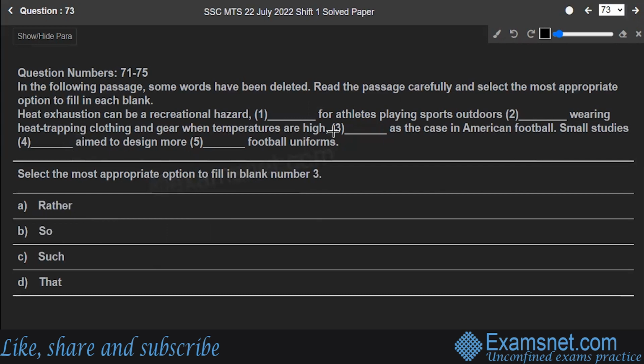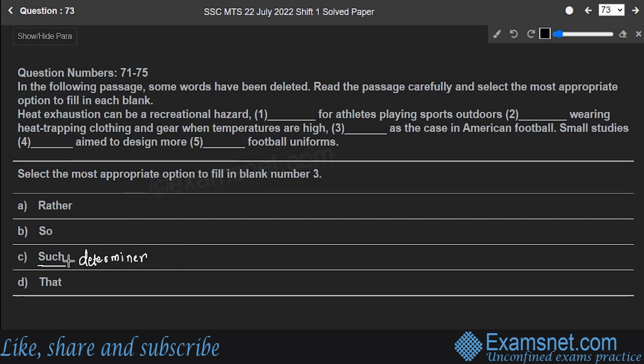Now it says dash as the case in American football. Rather as the case, so as the case, such a case, or that as a case. Such is a determiner that is used to refer to something or someone that has already been mentioned. For example, I say carnivores are flesh-eating animals such as tiger, lion, cheetah.